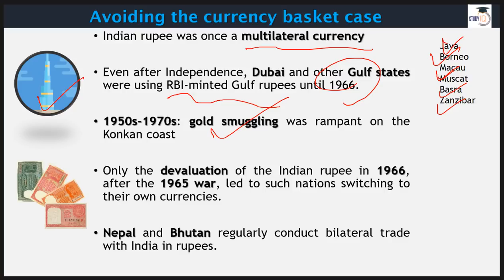So there was a time when the rupee, or the RBI-minted Gulf rupee, was accepted. In fact, that was the main currency. But because of the rampant gold smuggling in the 1950s and 70s, gold was coming into our country and money was going out. This kept on happening, and because of this the value of the rupee went down, because we started purchasing more rather than selling. The other thing is, we had some wars as well, in 1965.